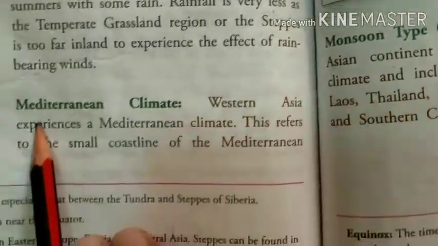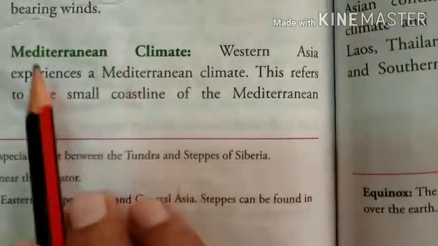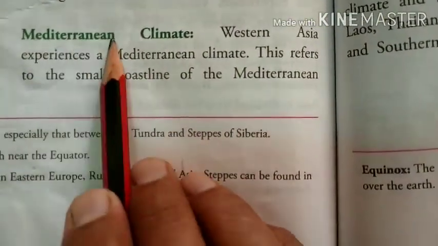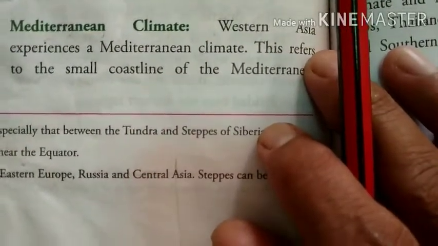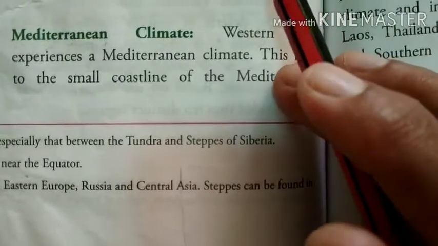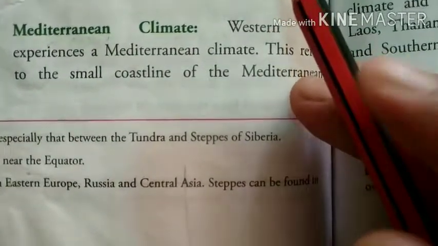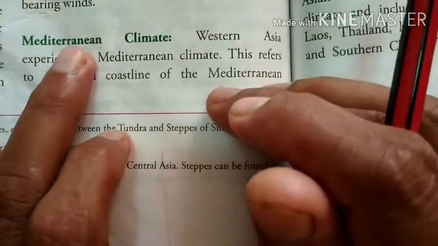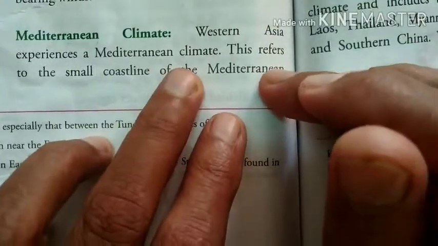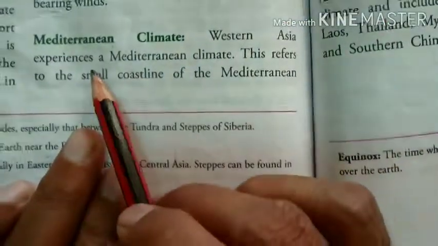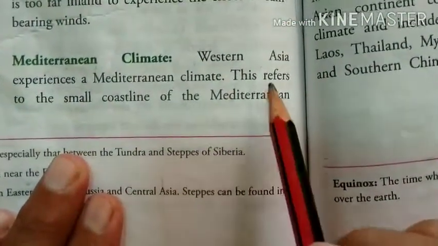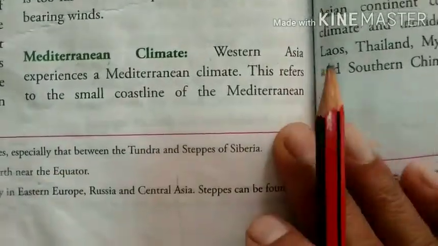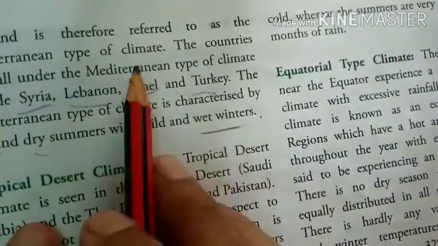Number 7, Mediterranean climate. From the name, it is Mediterranean climate. We will get this type of climate as you will see on the Asia continent, where you have Turkey and all this, and down is the Mediterranean Sea. So the area which is affected by the Mediterranean Sea has its climate affected. Western Asia experiences a Mediterranean climate. This refers to the small coastline of the Mediterranean Sea and is therefore referred to as the Mediterranean type of climate.